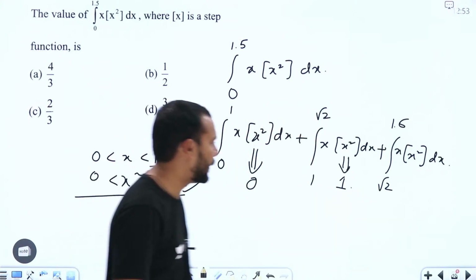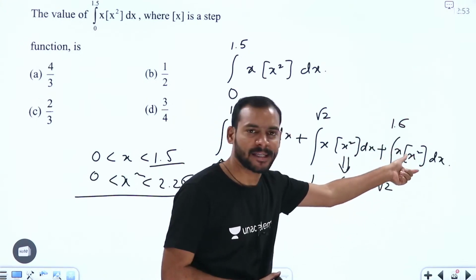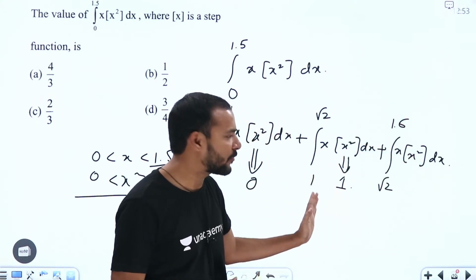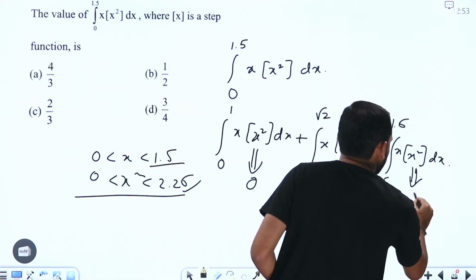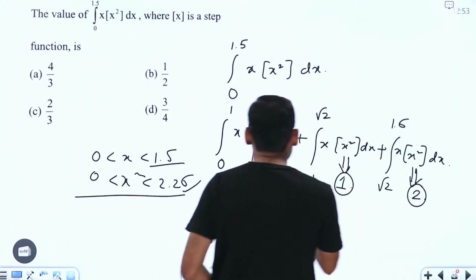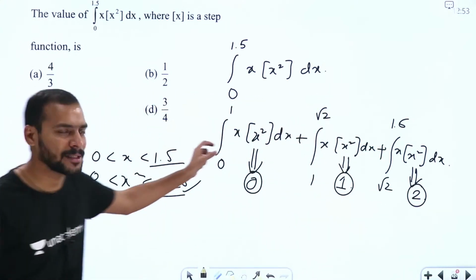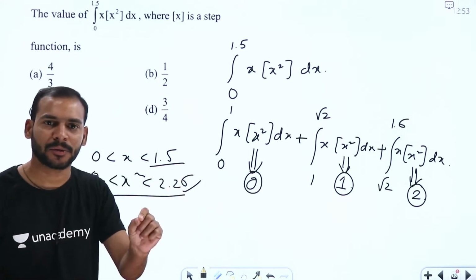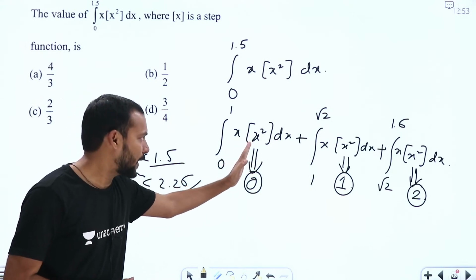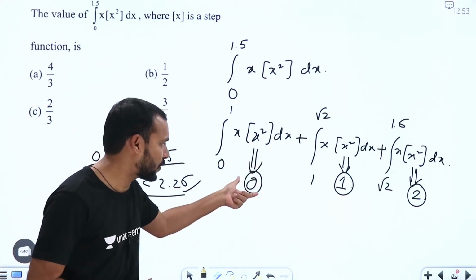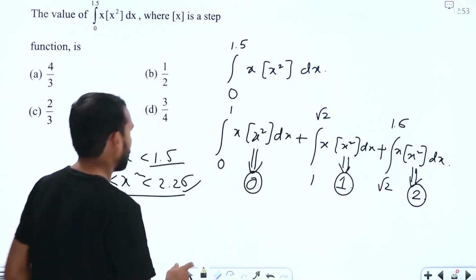Similarly, from root 2 to 1.5, whatever the values that you keep in this function, x square will give the value from 2 to 2.25. That means the greatest integer function value is going to be 2 here. This is 2, this is 1, this is 0. Now I hope you guys are able to understand. The step function is going to give outputs only integer values, which is less than or equal to the number, right? So that's why we have to break in such a way that the first one gives 0, next 1, next 2. Yes, I hope it is clear.